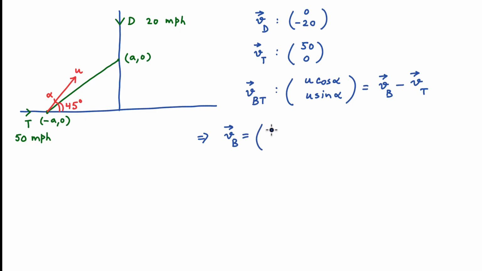We have all of this in the notation that breaks apart the x and y directions derived above. So the velocity of the arrow is equal to (u cos alpha, u sin alpha) plus (50, 0), which is equal to (50 + u cos alpha, u sin alpha).